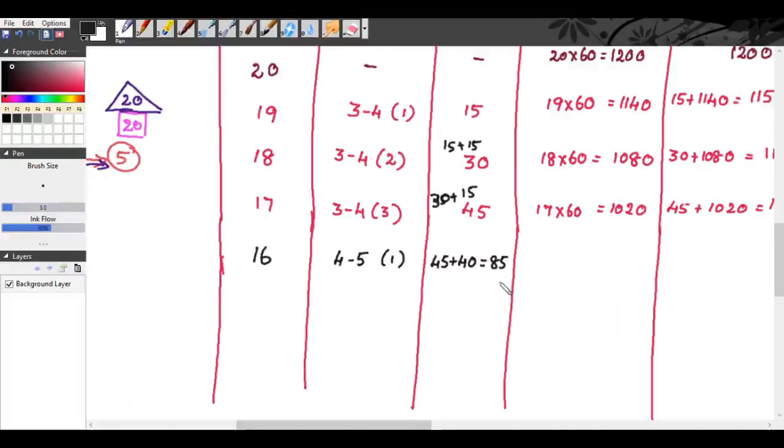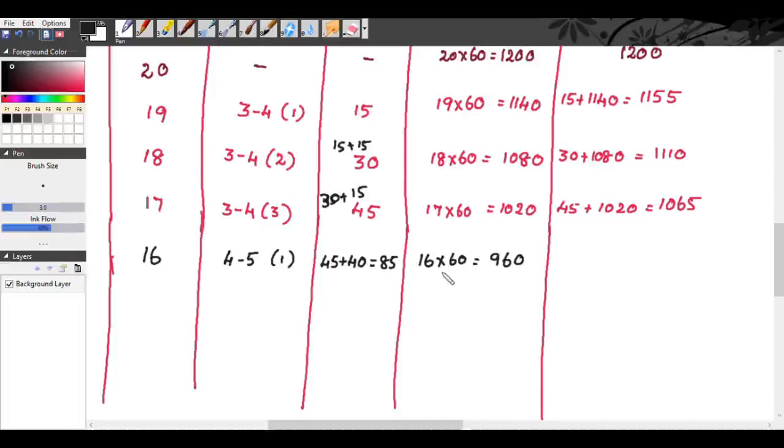Now the overhead cost will be 16 into 60. It is 960 rupees. So the total cost becomes 85 plus 960. So you get 1045 rupees.